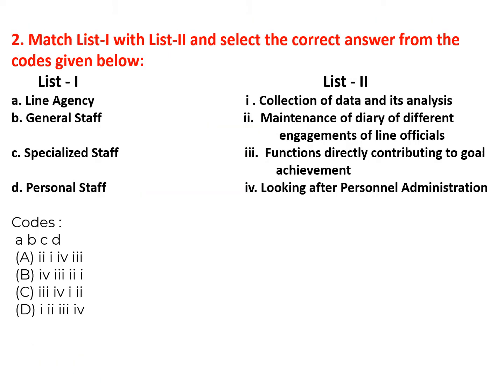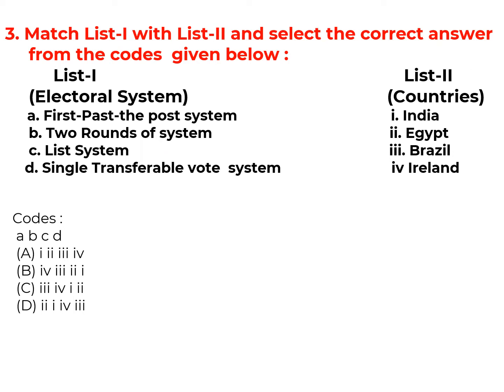Now line agency. Line agency functions directly contributing to goal achievement. General staff. Looking after personal administration. Specified staff. Collection of data and its analysis. Personal staff. Maintenance of diary of different engagements of line officials. So the correct option for this question is option C. 3, 4, 1, 2.